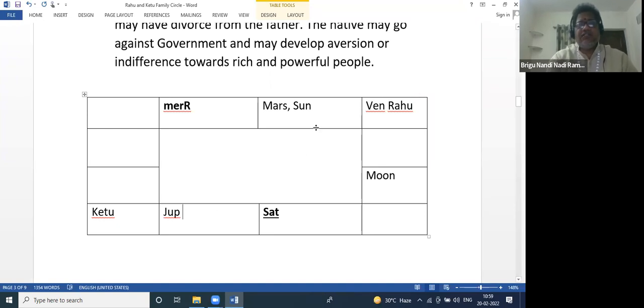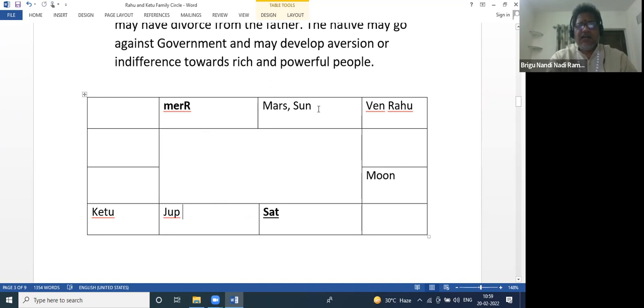So in that chart, I told you, mother is Muslim and father is Hindu. Jupiter and Moon represent the mother. This is one family, and at the same time, Sun is of another religion here.